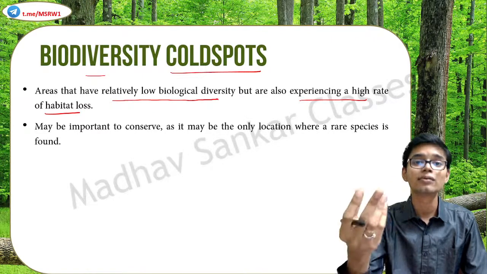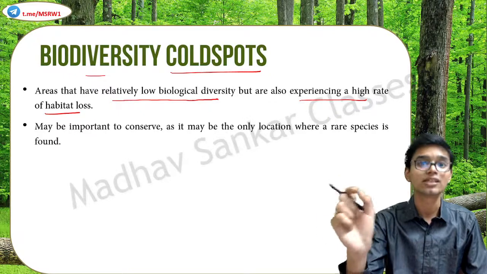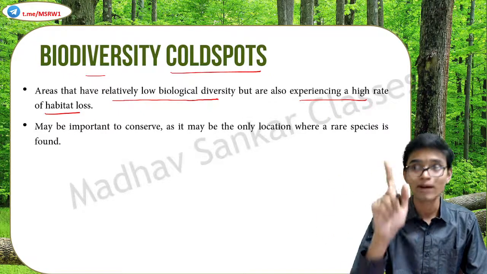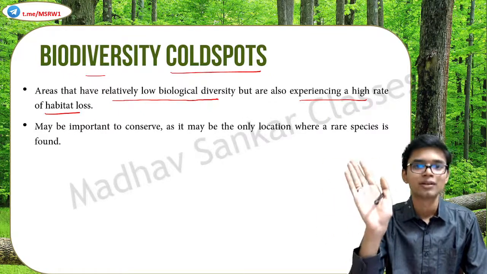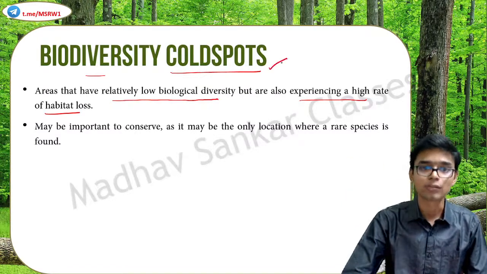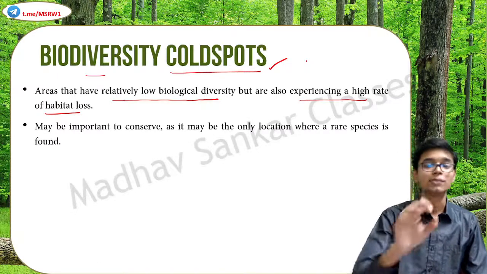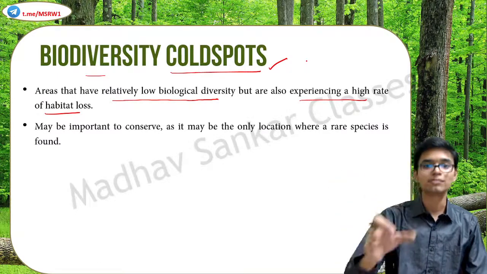Maybe that area could have only one species, but that species could be on the verge of extinction. In that case, you have to protect that area anyway. Correct? So such areas are known as biodiversity cold spots. Very low species richness, but experiencing a high rate of habitat loss and must be protected.